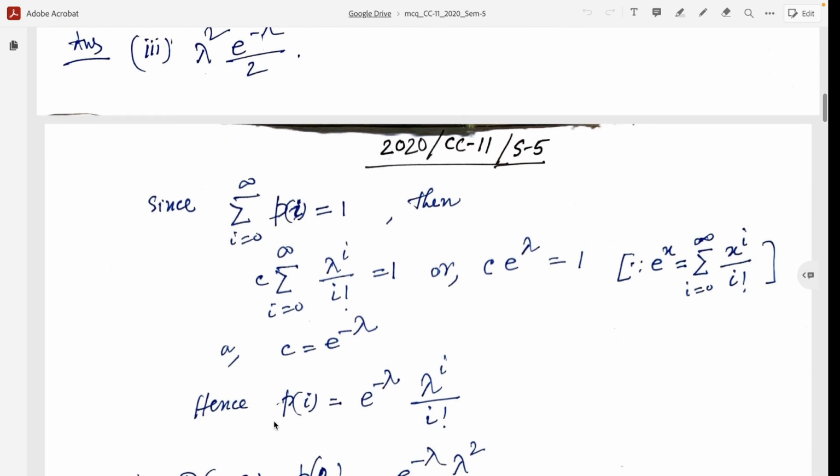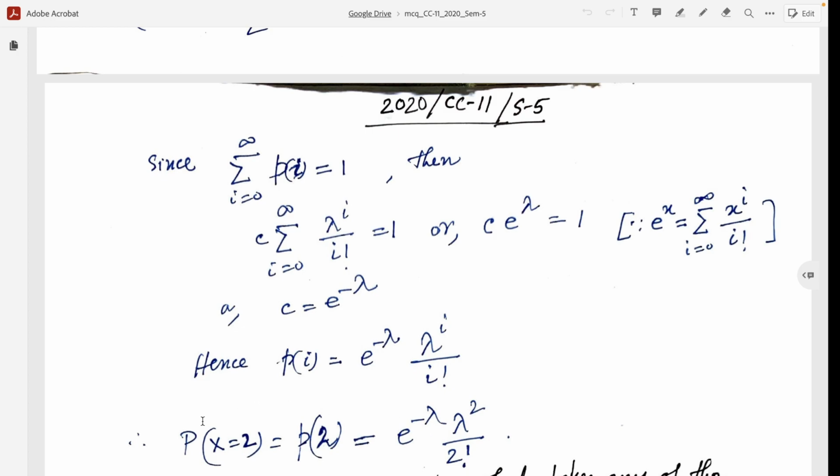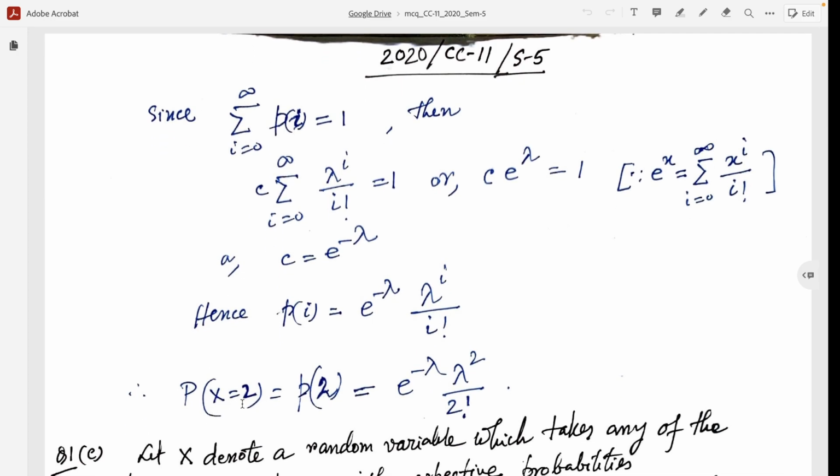Hence the probability mass function p_i equals e^(-λ) λ^i / i!. Hence the probability of the event capital X equal to 2 equals small p_2, that is equal to e^(-λ) λ² / 2!.